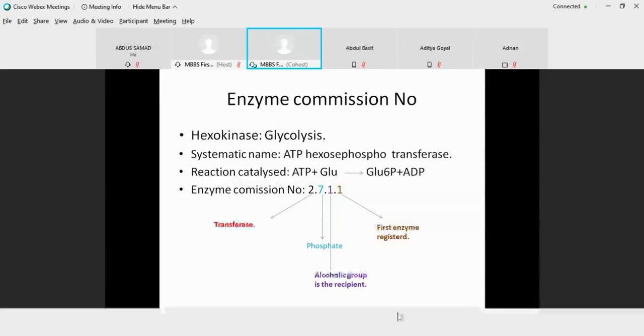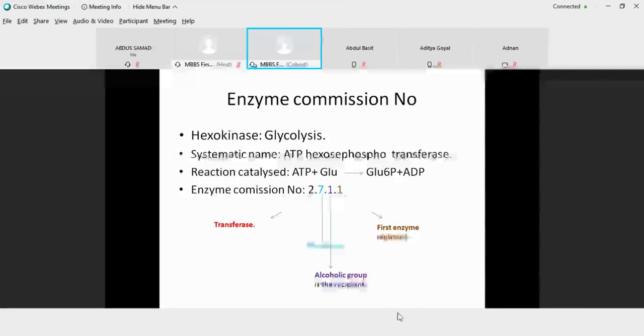So as 2 is written, this is telling you that you are talking about an enzyme which is a transferase. 7 belongs to phosphate. So it is telling you what is transferred? Phosphate is transferred. When phosphate is transferred, something must be there that is accepting the phosphate. So if alcohol is accepting the phosphate, one number is given to alcoholic group. So if 1 is written, this is taken for granted that alcohol is accepting the phosphate here. Alcohol is the acceptor rather.